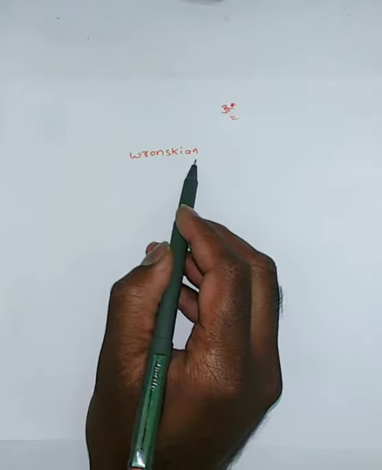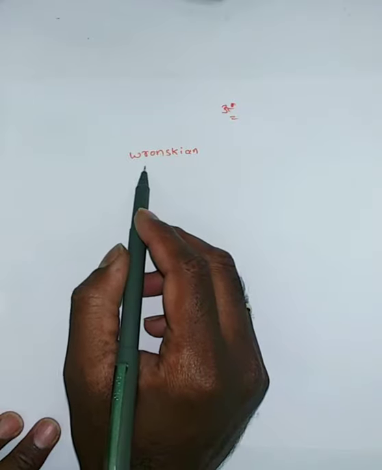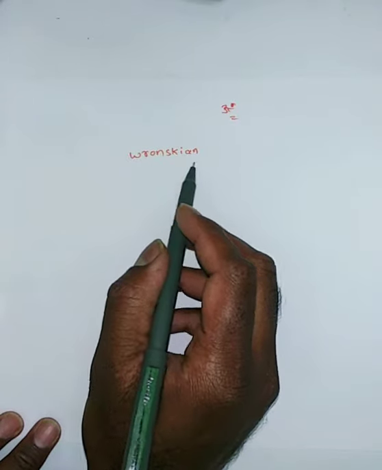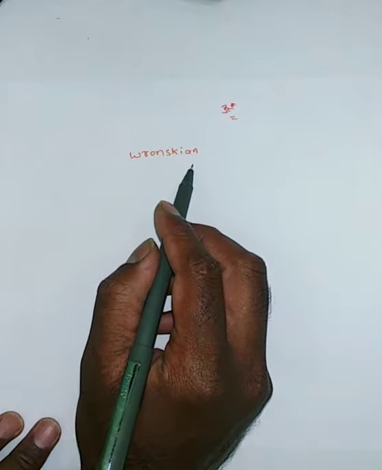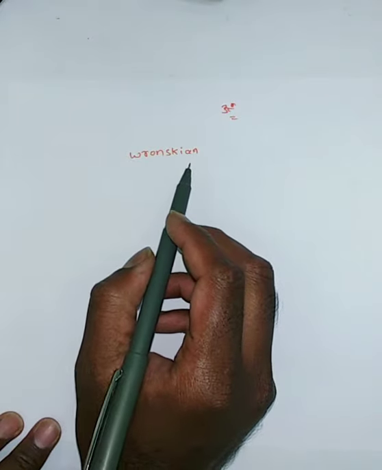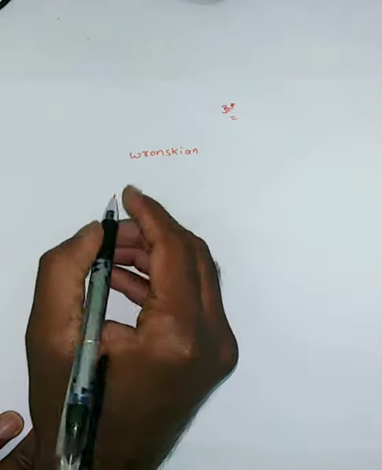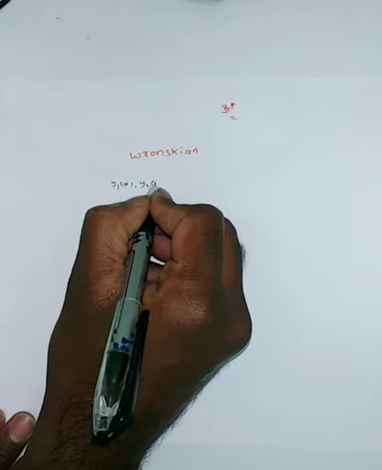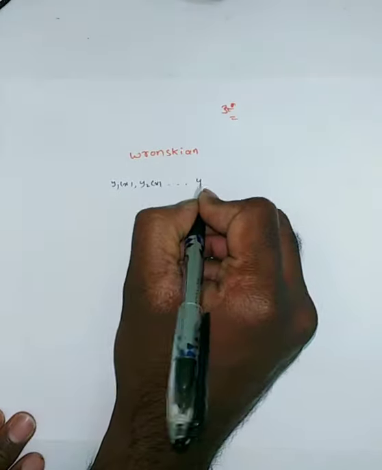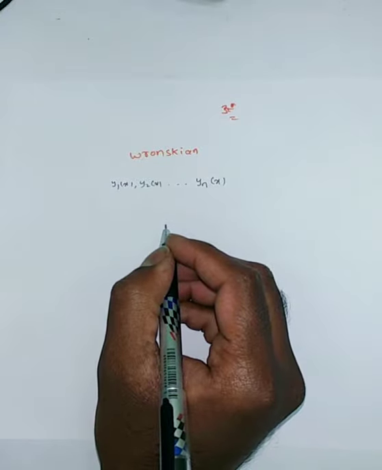Dear students, we are discussing the Wronskian. What is the Wronskian? The Wronskian is used to verify whether given functions are linearly dependent or independent. For that purpose only we use the Wronskian. Suppose we are given y1 of x, y2 of x, and so on up to yn of x, functions in terms of x alone.